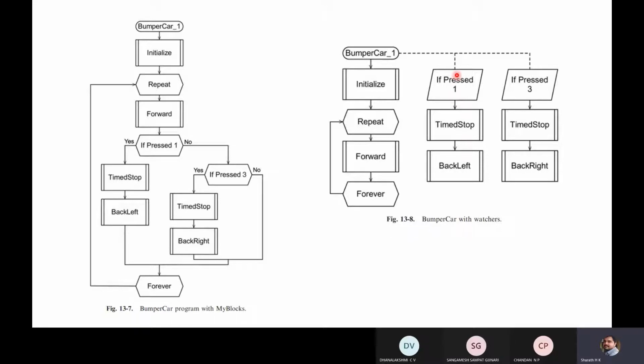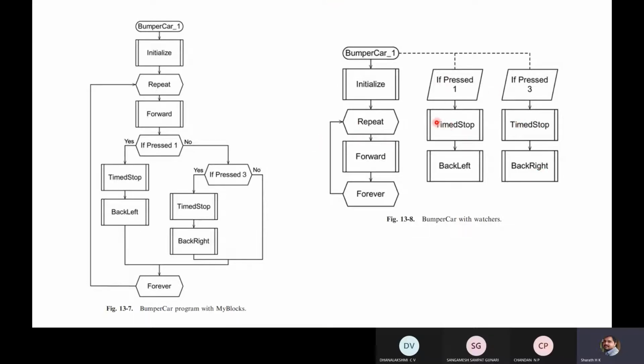Then switch 1 will be pressed, which will result in stopping the robot and making it turn left. Next, if one more sensor is actuated, that is pressed 3, then again the robot will be stopped, it will come back and take a right turn.